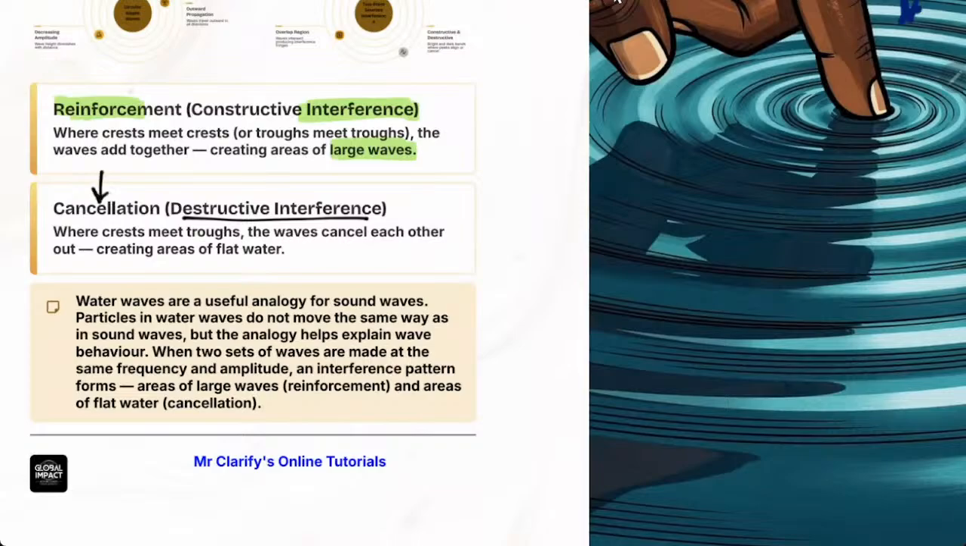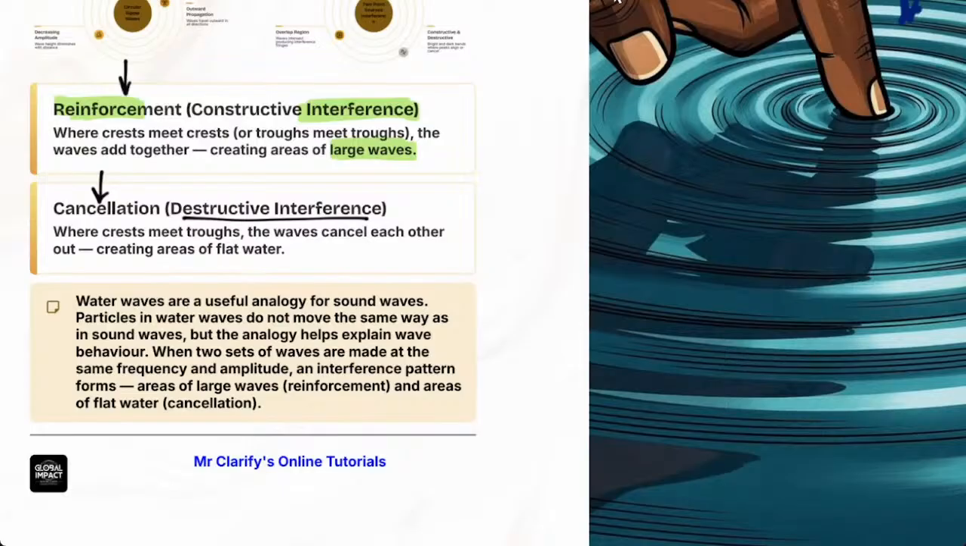Constructive causes reinforcement. To reinforce is to strengthen. Oh, we need to reinforce the team. We need to strengthen this team. We need to reinforce the police department. We need to bring more police officers. To reinforce is to strengthen it, to make it larger.